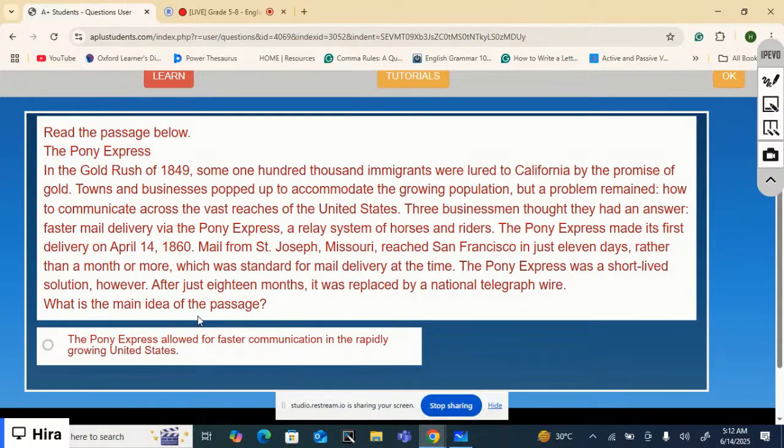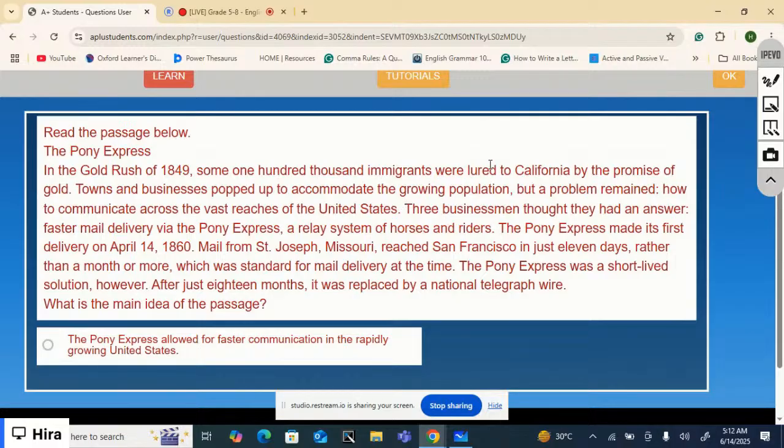So, what is the main idea of the passage? The Pony Express allowed for faster communication in the rapidly growing United States. Well, how do we know that it was a rapidly growing United States?